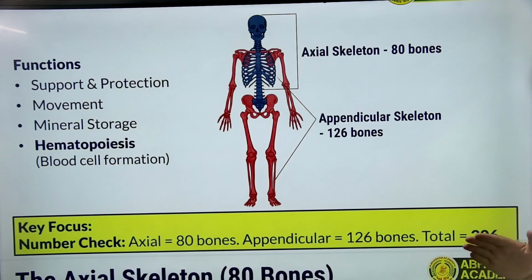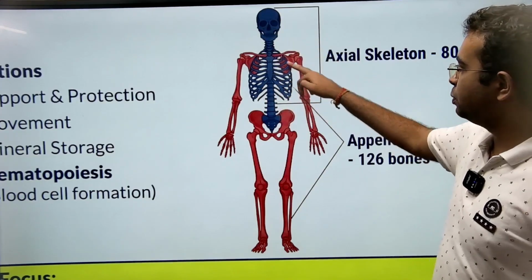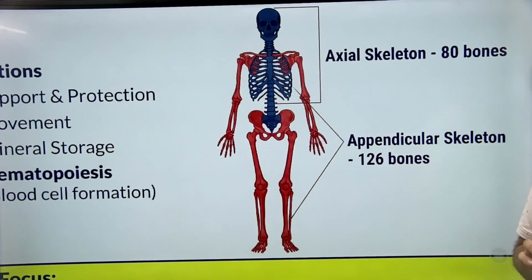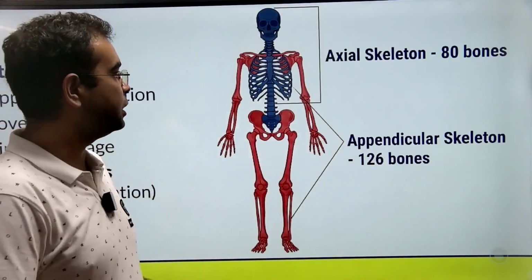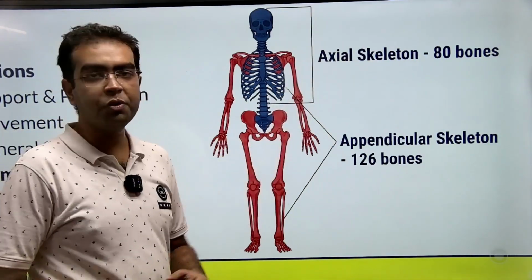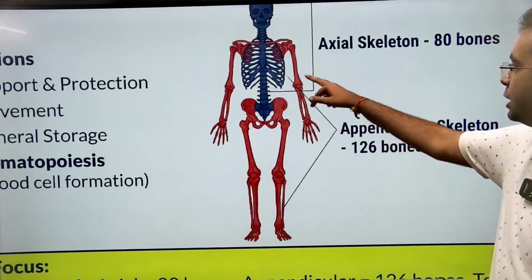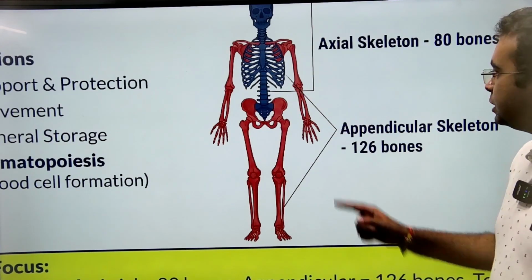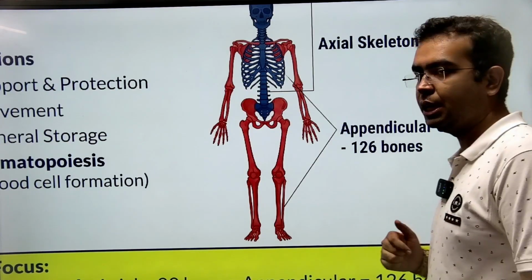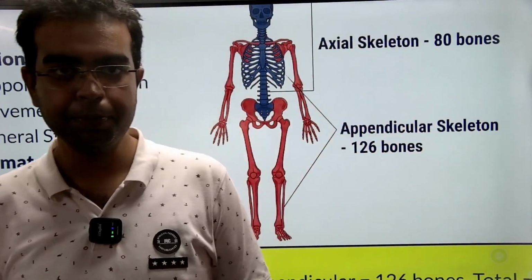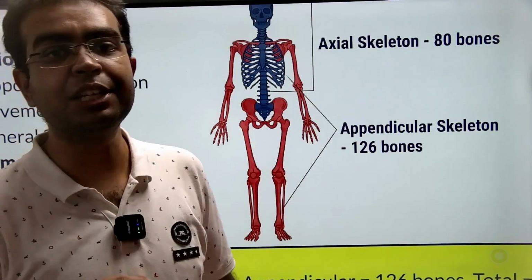All right. If we look at the bones shaded in blue color, these bones make up the axial skeletal system. The axial skeletal system consists of a total of 80 bones. And the bones shaded in red color are part of the other type, which is the appendicular skeleton or the appendicular skeletal system. The appendicular skeleton consists of a total of 126 bones.